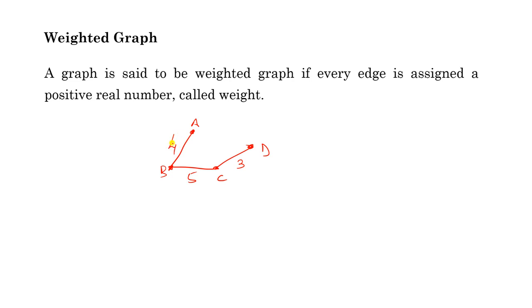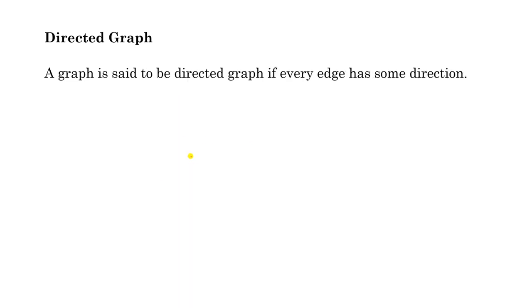Now these are the weights. Weights means a positive real number. The interpretation of this weight may be of any kind in real life. For example, here this is the distance, so in general we say a positive real number. So if you assign weights to edges, the graph is called a weighted graph. So this is the example of a weighted graph.